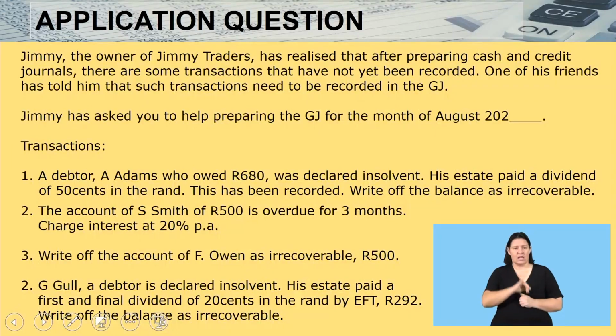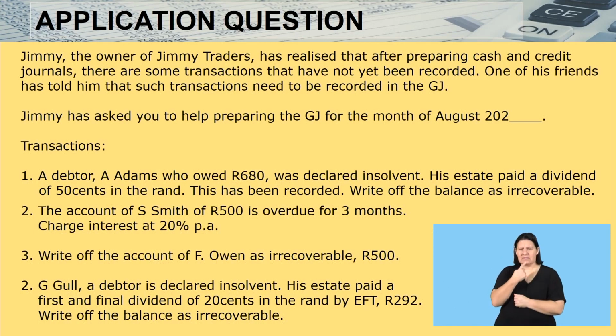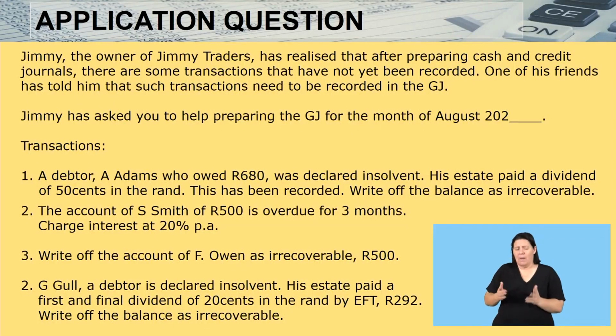It says, Jimmy, the owner of Jimmy Traders, has realized that after preparing the cash and credit journals, there's some transactions that have not yet been recorded. One of his friends has told him that such transactions need to be recorded in the GJ. This is definitely true. If you prepare your other journals and there are transactions that have not been recorded, such transactions must be recorded then in your GJ. Jimmy then asks you to prepare the GJ for the month of August, and the transactions are given.